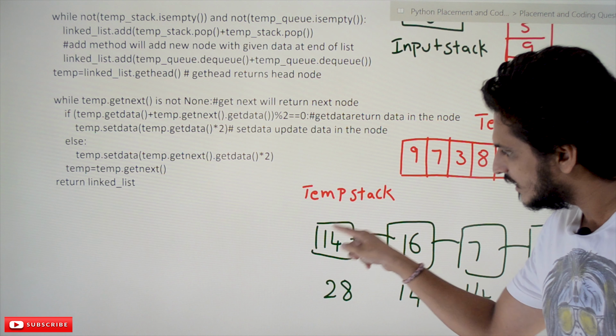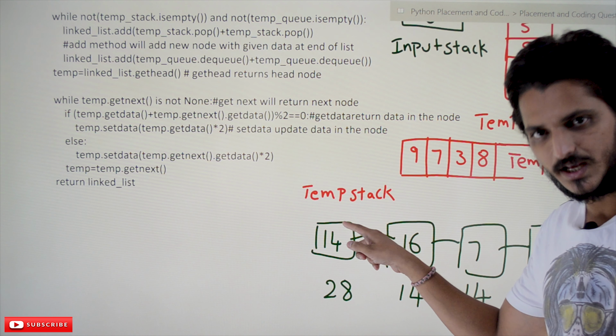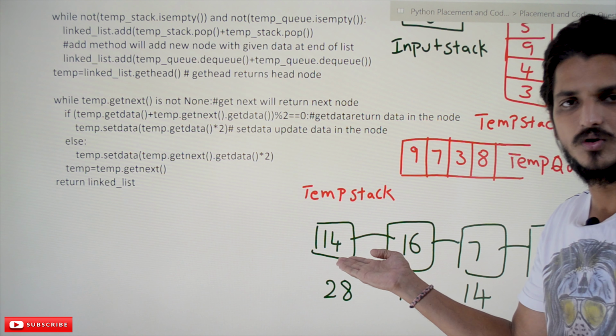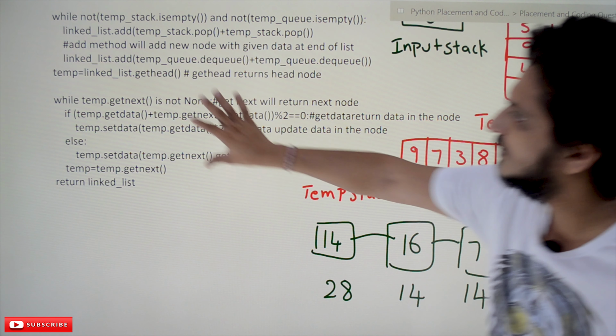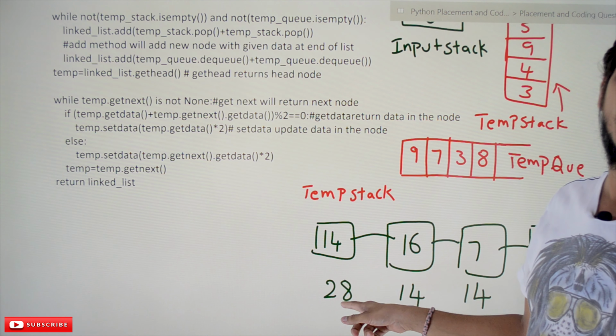Temp dot get data means 14 multiplied by 2, 28. 28 is placed in this node. So the output is 28 in this node. After executing this while loop one time, what's the output you are having? 28.